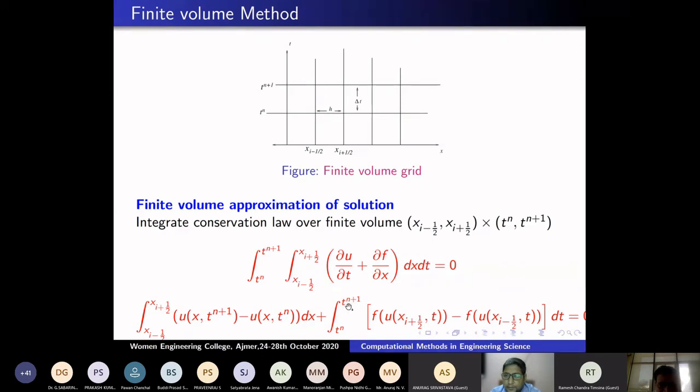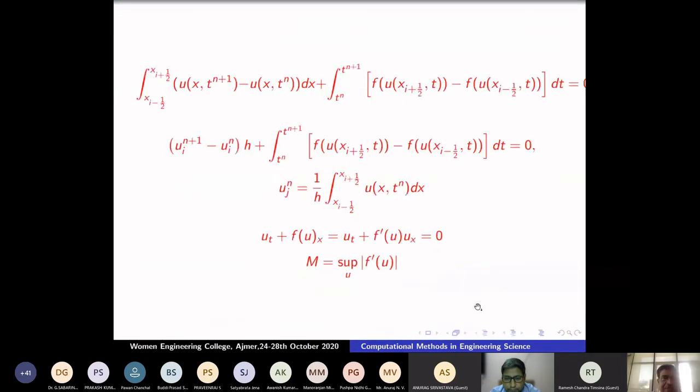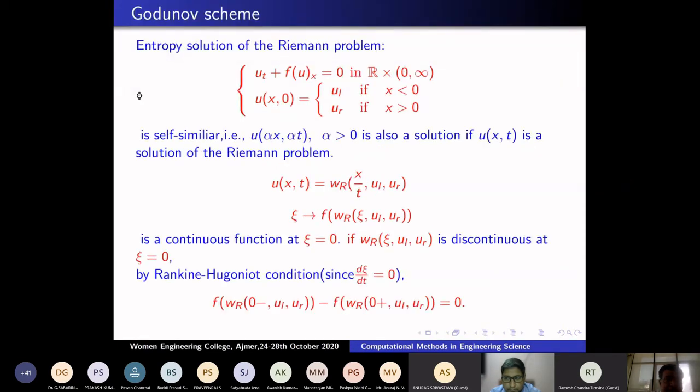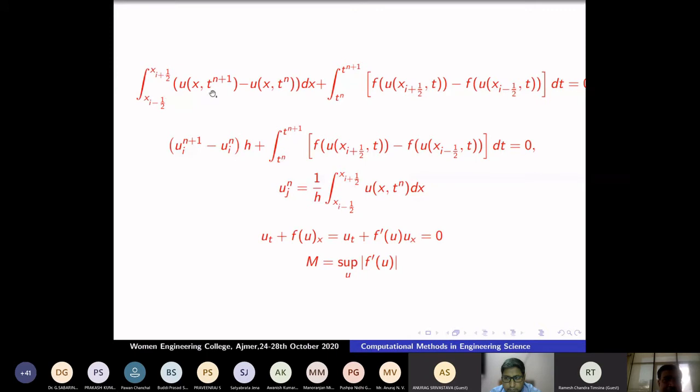And similarly here, x derivative tn to tn plus 1, f of u at xi plus half, t, f of u at xi minus half, t. So this is equivalent to that one. I am rewriting that one as follows. Look here, I'm multiplying by h and dividing by h, then this becomes 1 by h into h times the average I'm taking. 1 by h Ujn is nothing but the average of the solution. I use this formula and I am rewriting here.